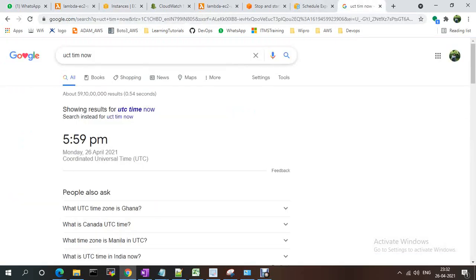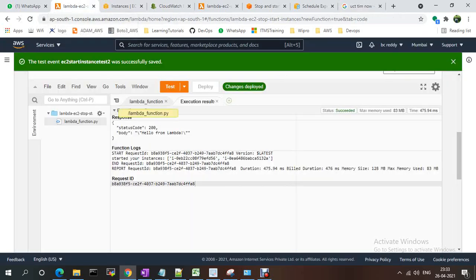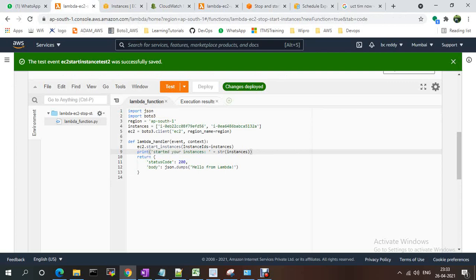Now let's check the time. I think this function should be stopped.